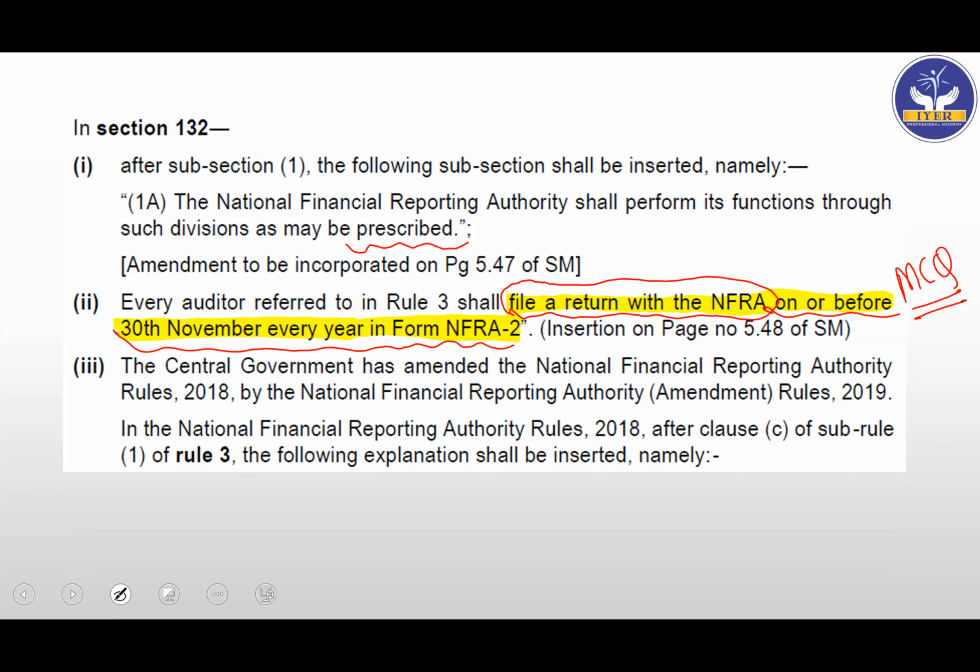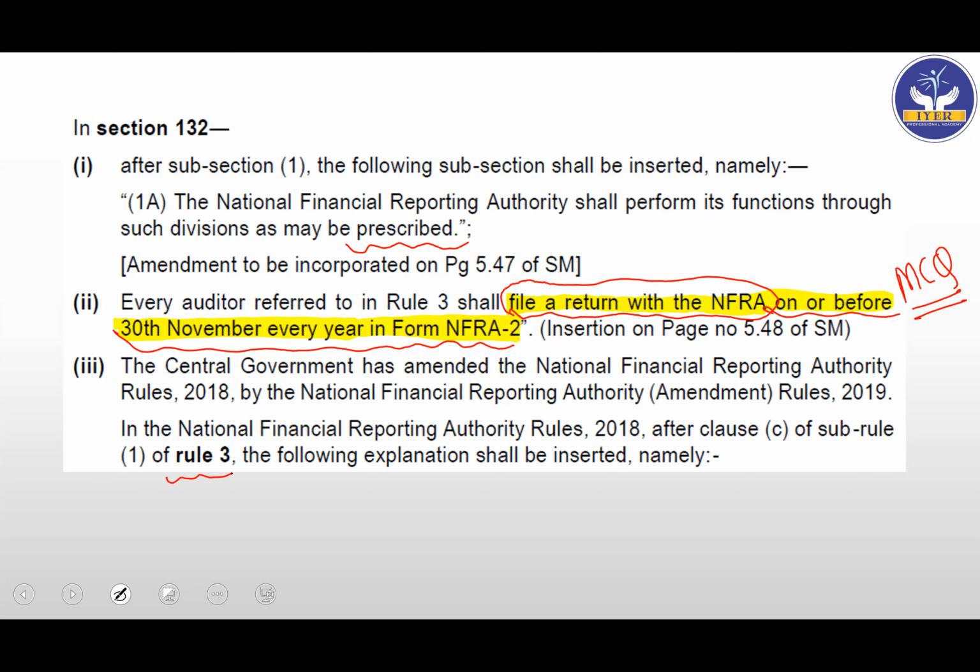Simple. Then the central government has amended the NFRA rules 2018 by the NFRA amendment rules 2019. In that they said that rule 3 will be inserted, and there will be a lot of areas under rule 3. Now the NFRA penalties, we'll be seeing this also. Now the auditor will also be liable to penalties.